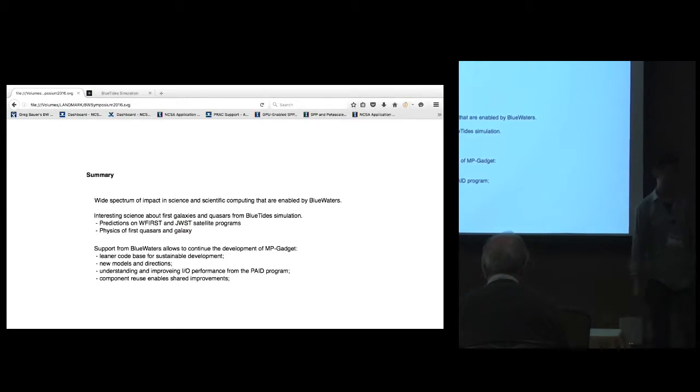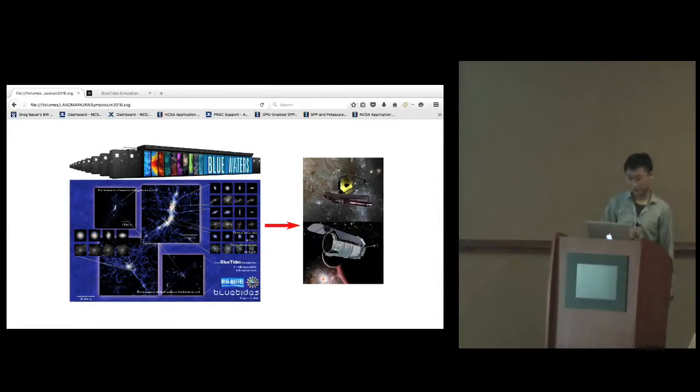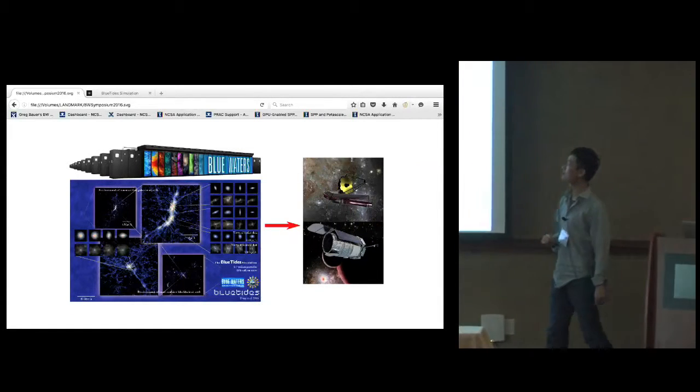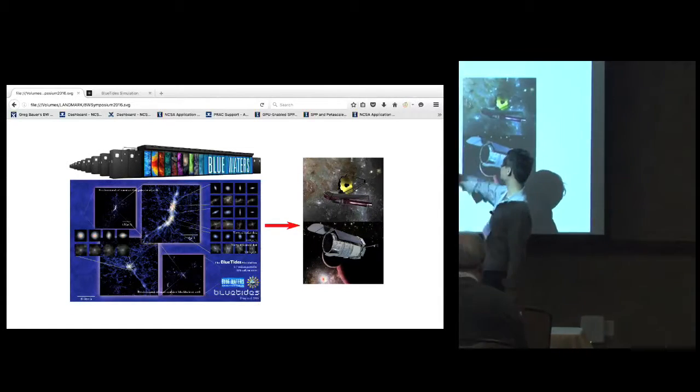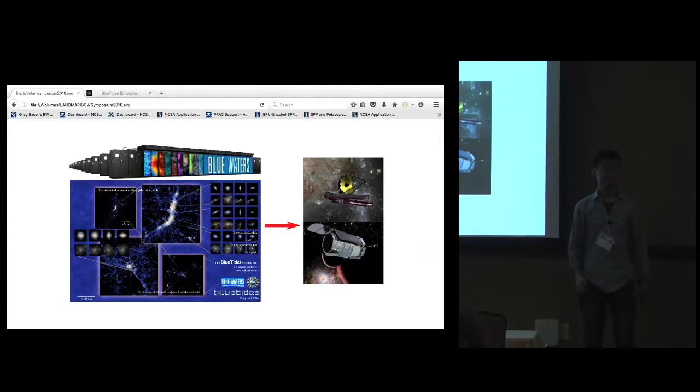Well, that saves some work, right? And I'm entertaining all of us with this picture of BlueTides on Blue Waters, making predictions on telescopes in space. And that's it.